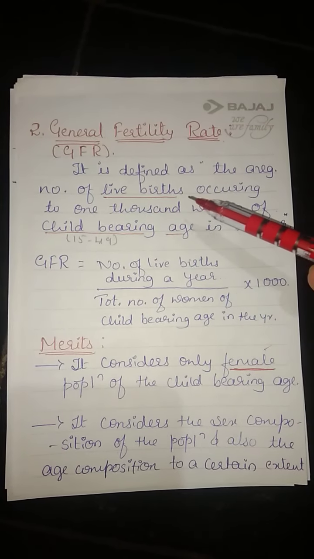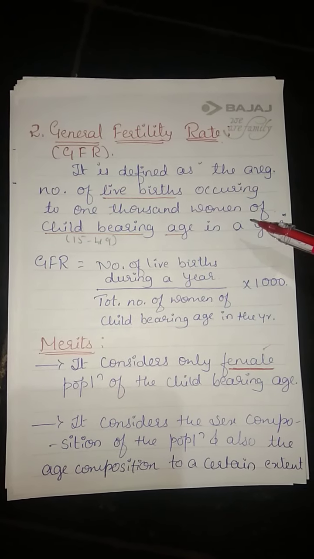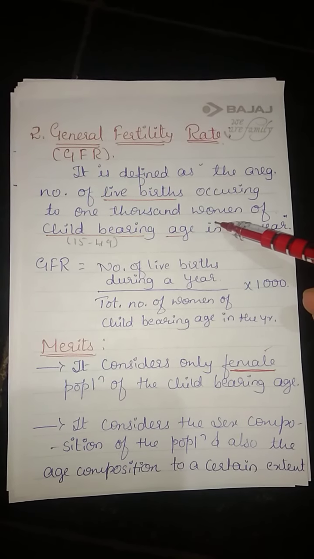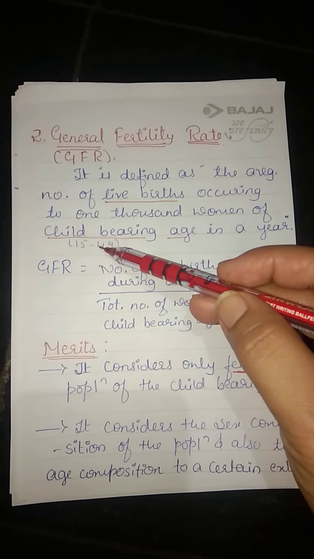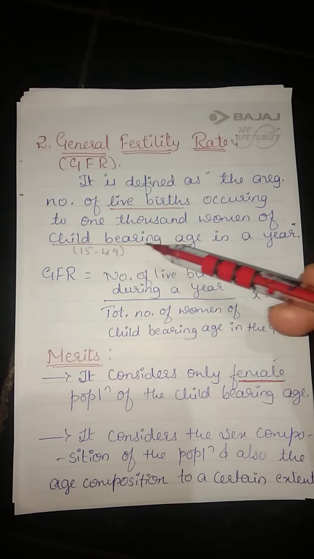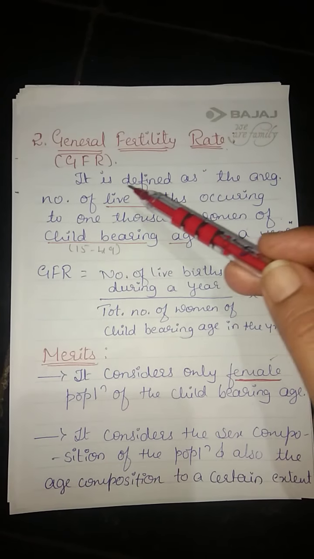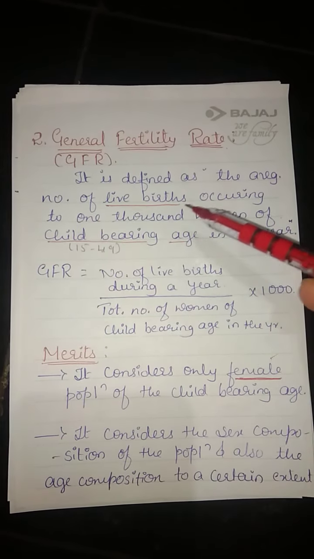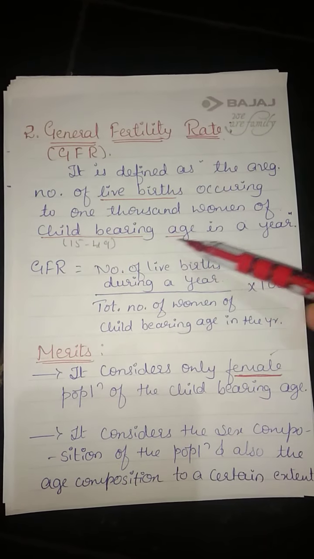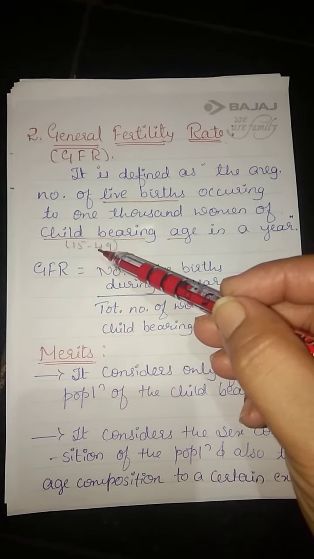The average number of live births occurring to 1000 women of childbearing age in a year. If you read this, you'll come to know we have considered only the woman population, only women of childbearing age, that is 15 to 49. In a particular year it is. You have to remember this one.